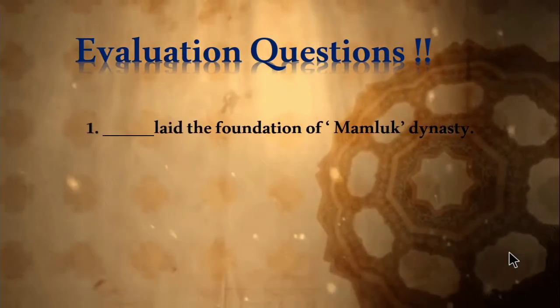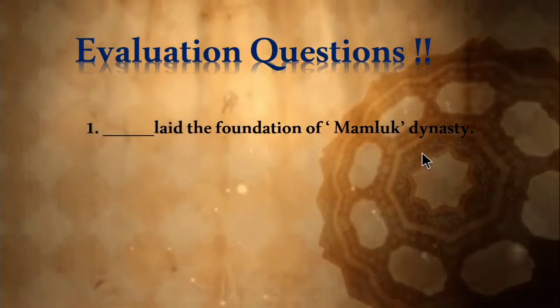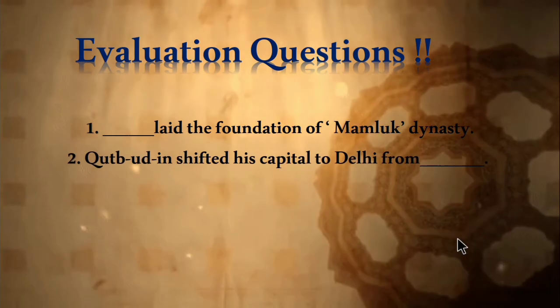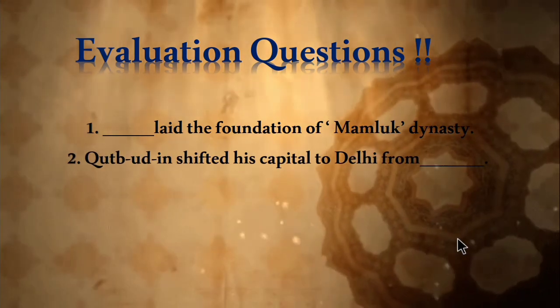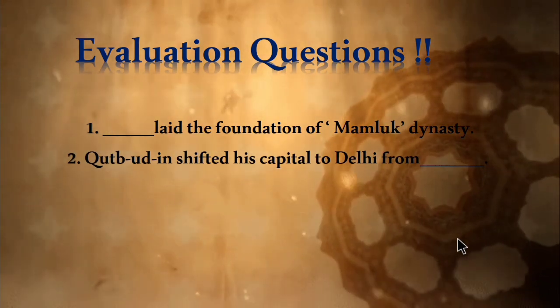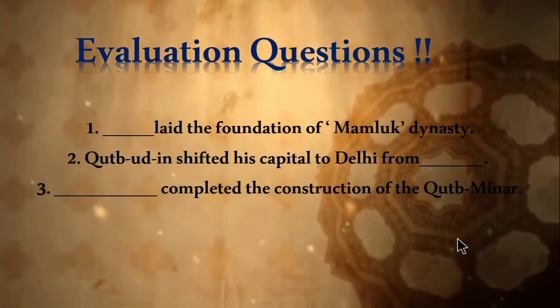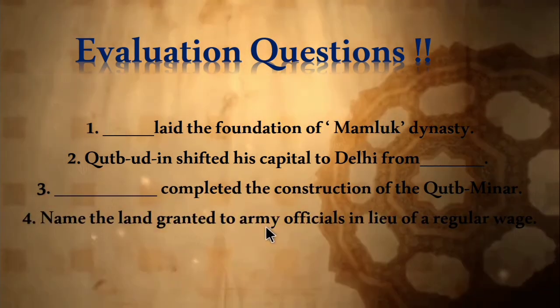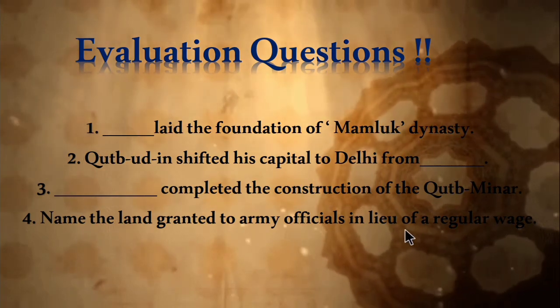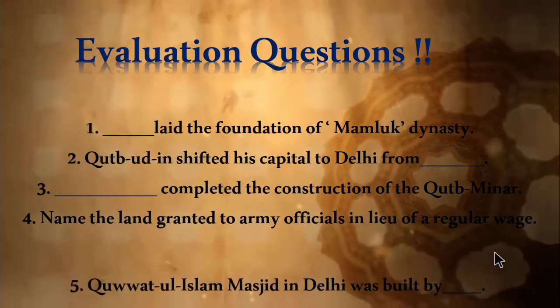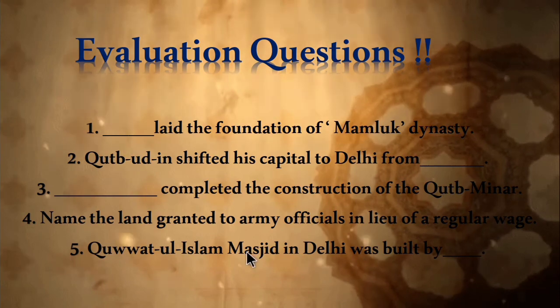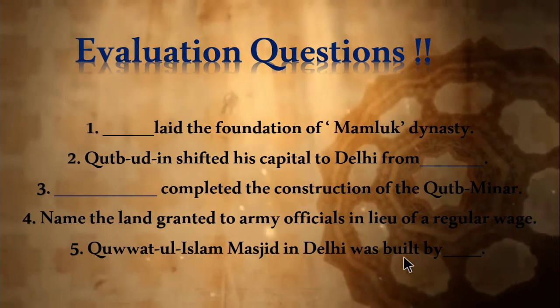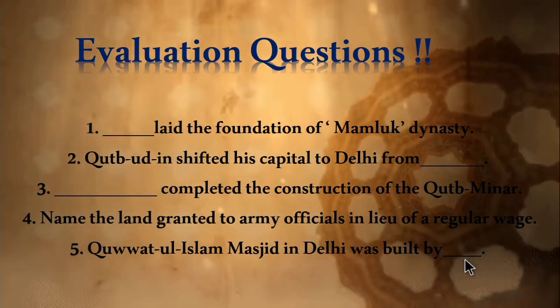First one is, who laid the foundation of the Mamluk dynasty? Qutb-ud-Din shifted his capital to Delhi from which place? Who completed the construction of Qutb Minar? Fourth question. Name the land granted to army officials in lieu of a regular wage. Fifth question. Quwwatul Islam Masjid in Delhi was built by which Delhi Sultan?